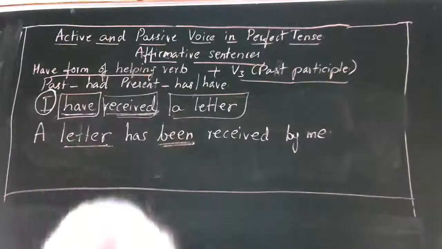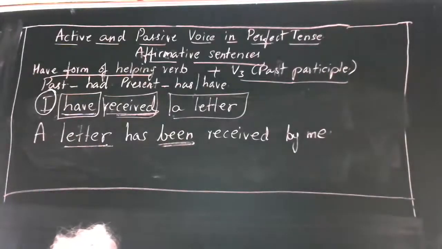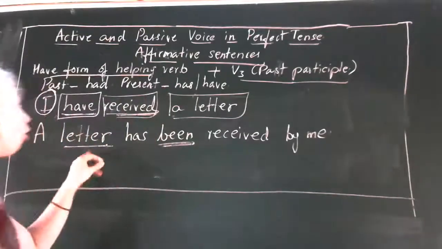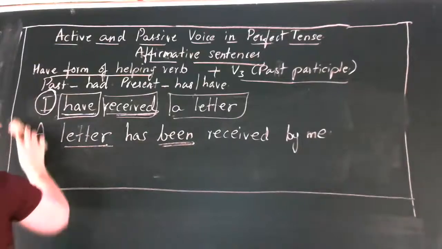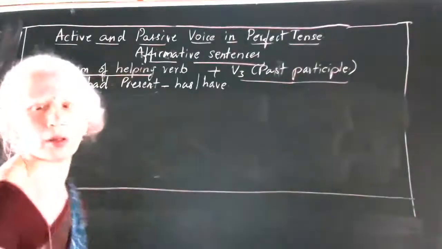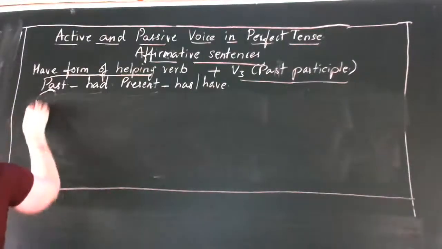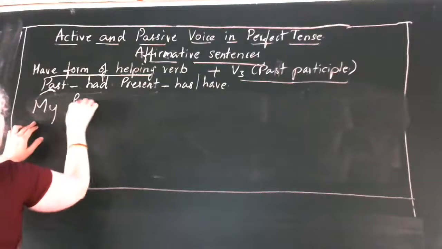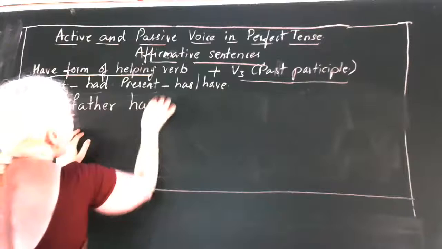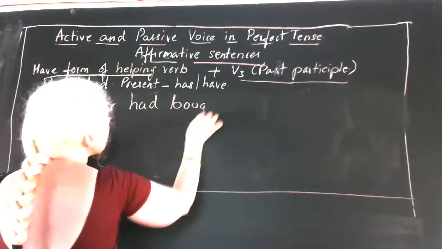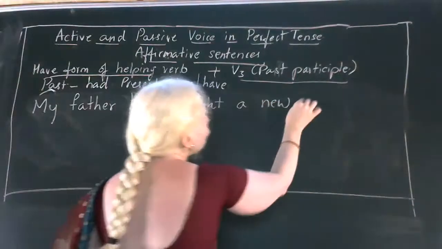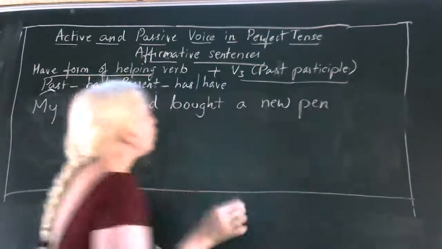Let us take another example. Observe this one now, children. "My father had bought a new pen."